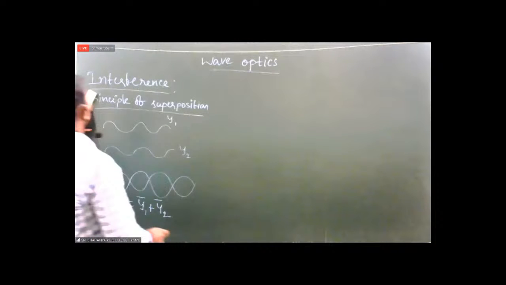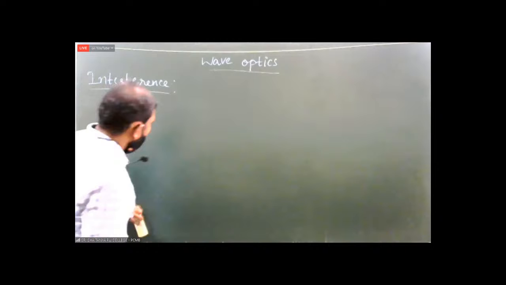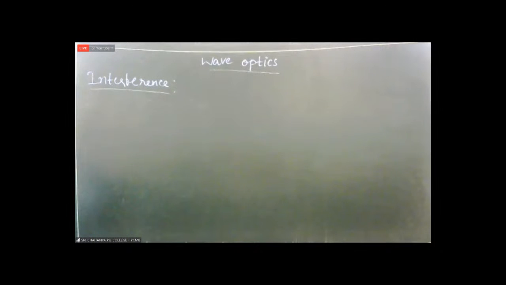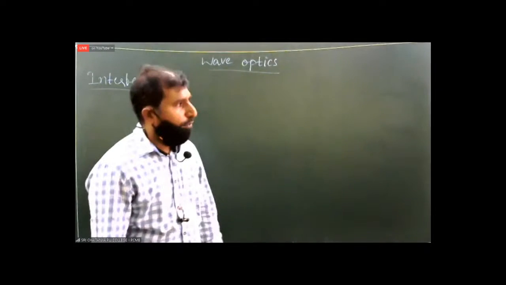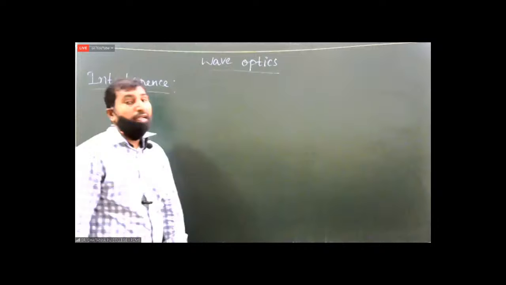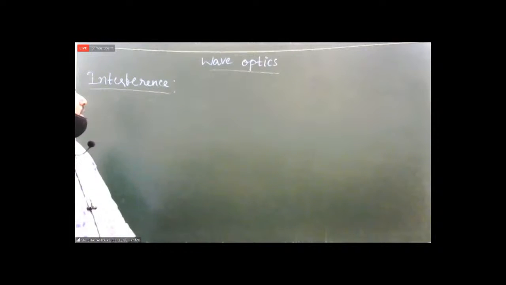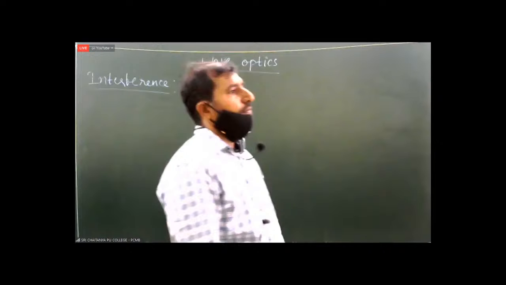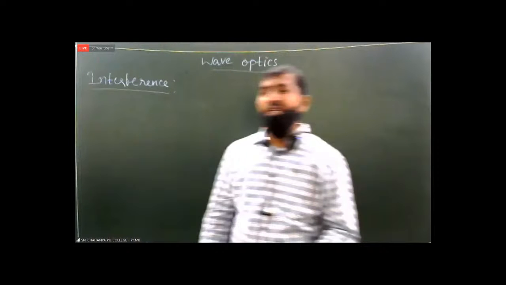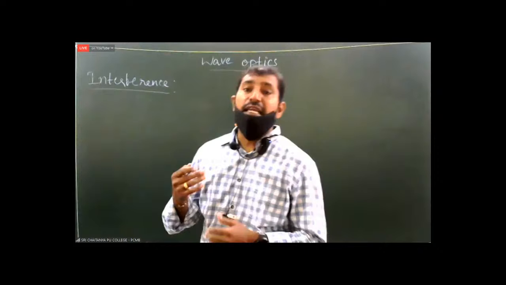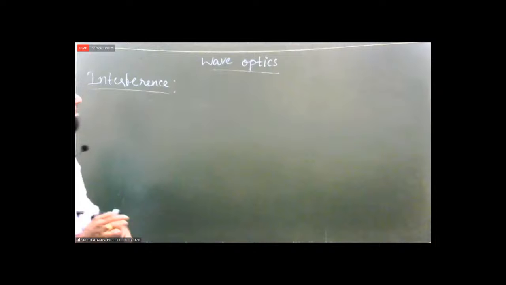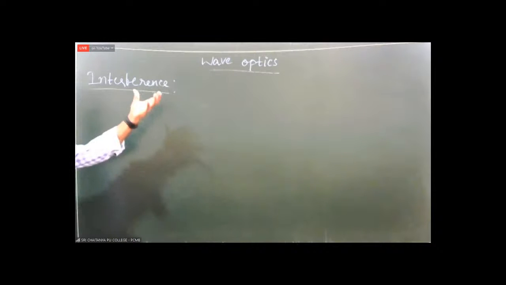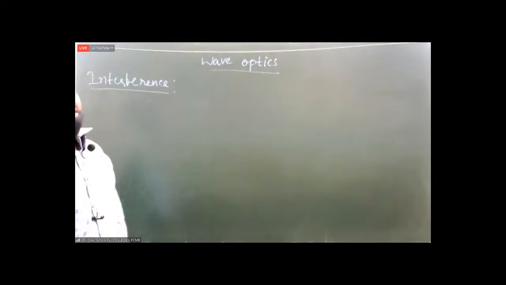Now, interference. What is interference? Interference in the sense, interfere means combining. If you consider two coherent waves having same frequency, traveling in the same direction, then the resultant intensity will change regularly. Changes means becomes maximum, becomes a minimum. That means the variation in the resultant intensity,